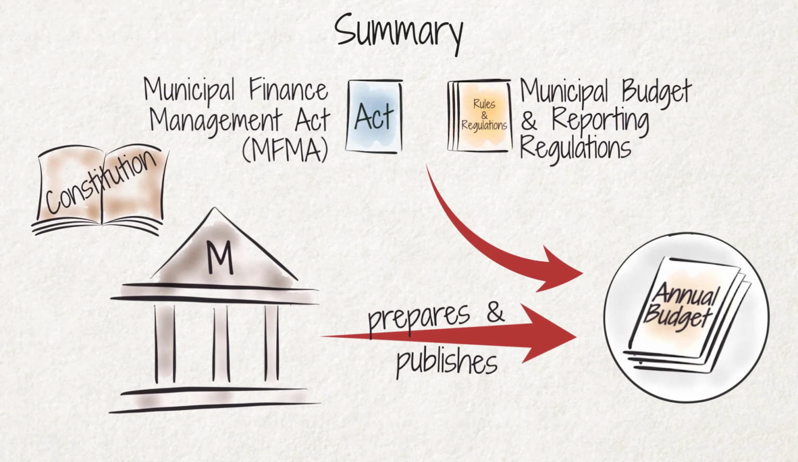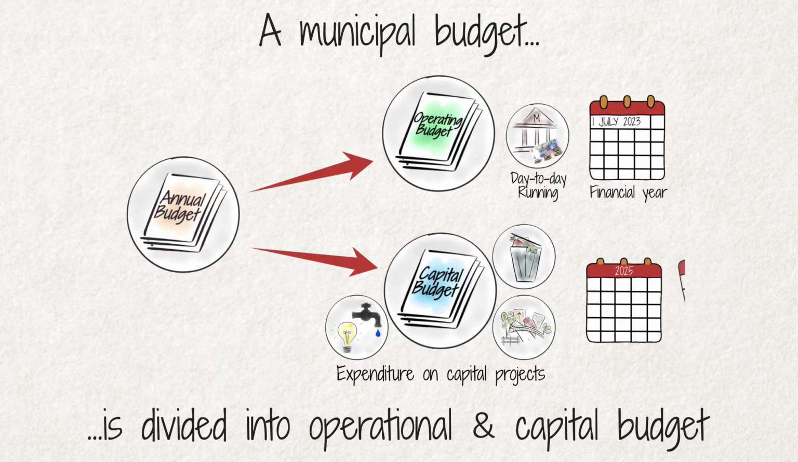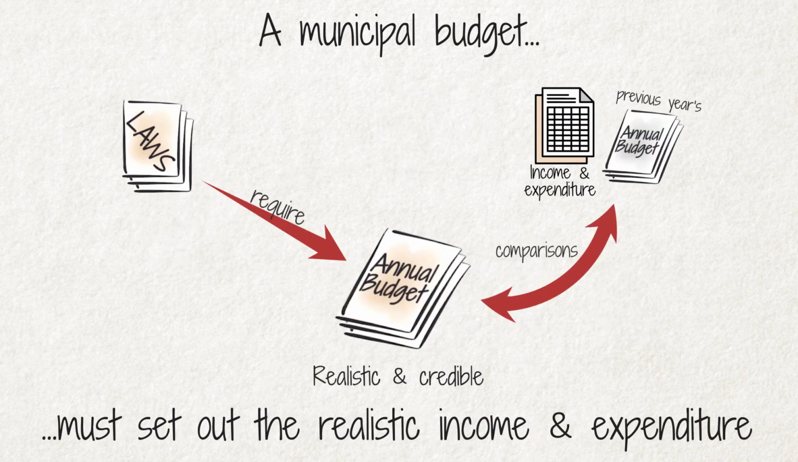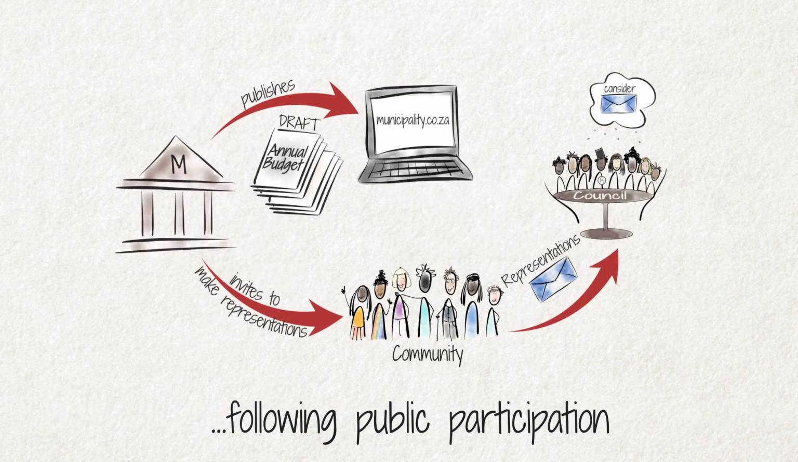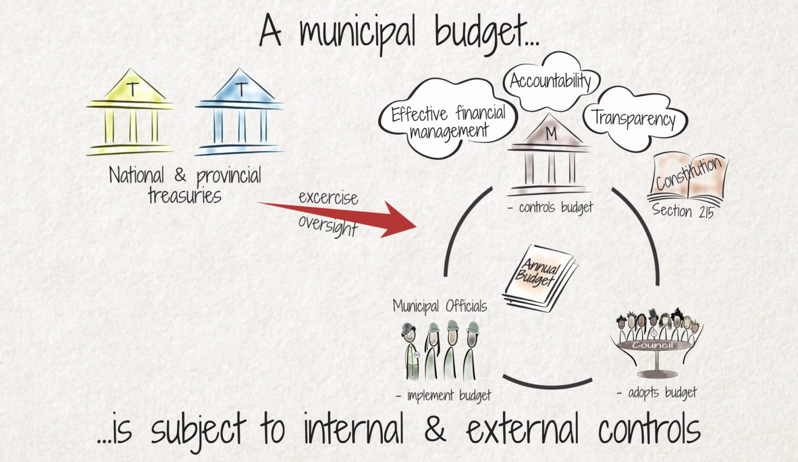Summary. In this video, we explain how local government budgets are created and what mechanisms exist to ensure accountability in local government budgeting. A municipal budget is divided into an operational and capital budget. It must set out the realistic income and expenditure expected for the next financial year. It must be approved annually by a municipal council following public participation, and is subject to internal and external controls.